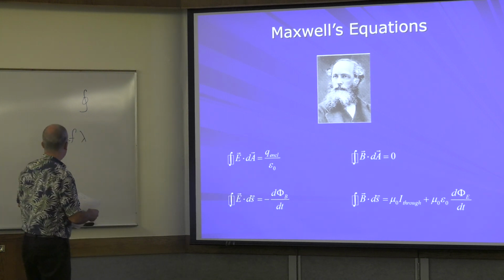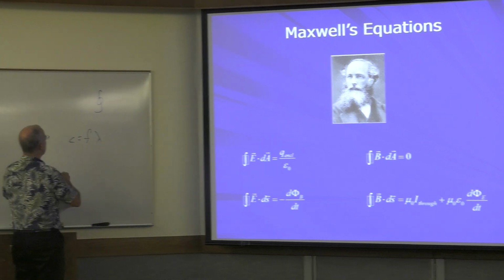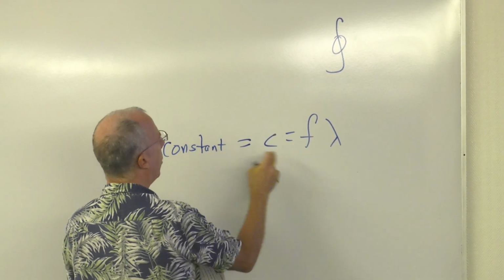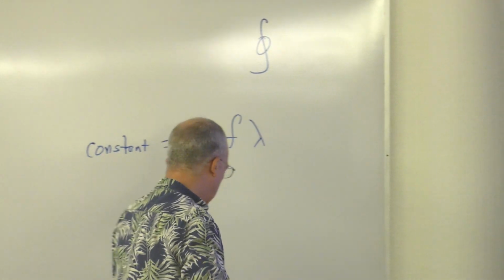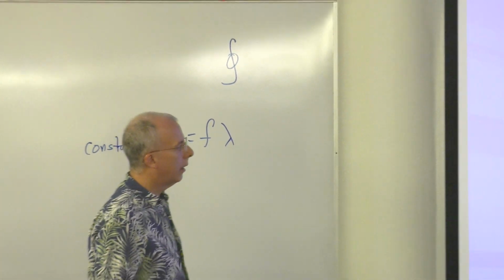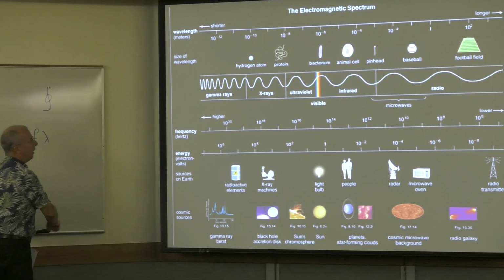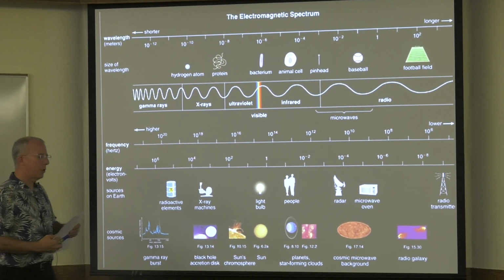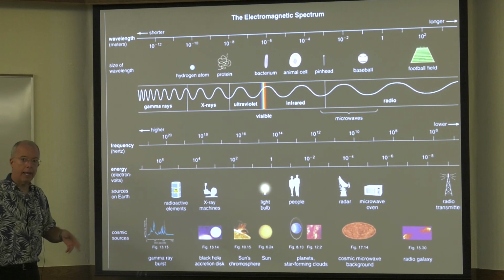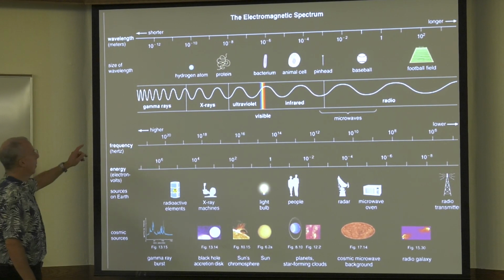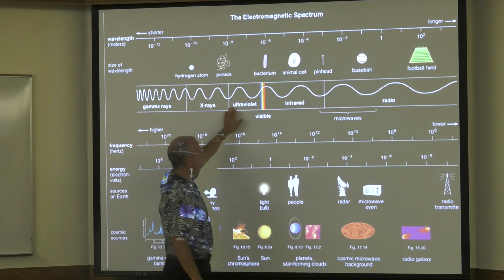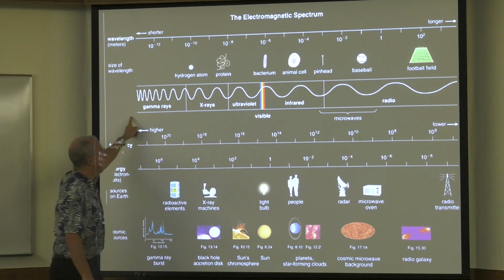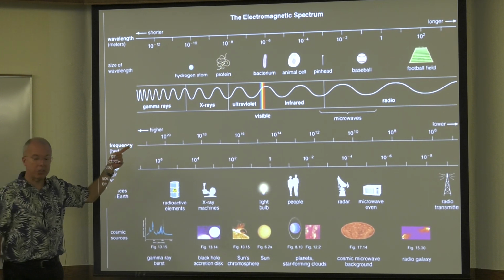Okay, now let's go back. So this is constant, right? Speed of light is constant. But again, the wavelength and the frequency can be anything. So this is what we've learned. This is called the electromagnetic spectrum, or the light spectrum. It basically shows you the different types of light that we know about. So gamma rays, X-rays, ultraviolet, visible, infrared, microwaves, radio. Those are all types of light. They all act like waves, and they all travel at the speed of light.